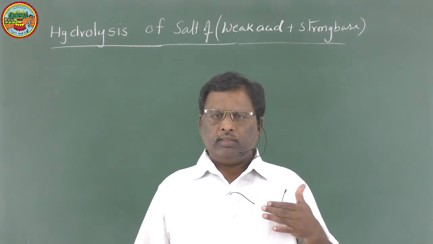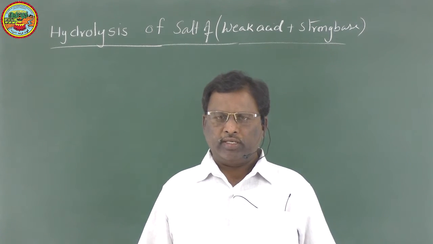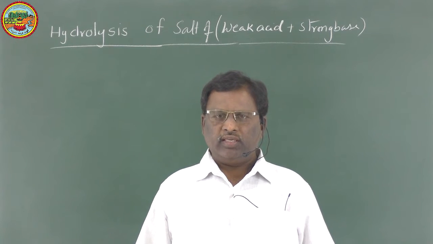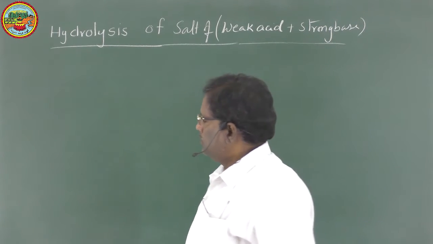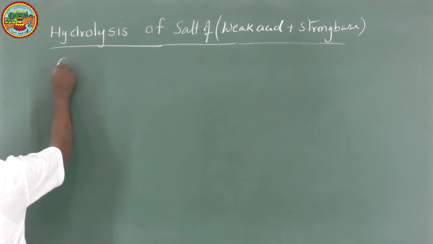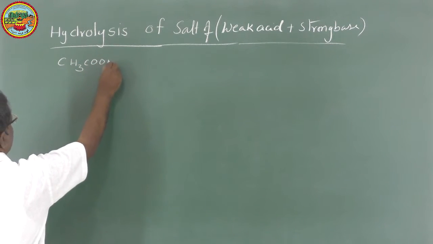Now we are particularly studying a salt which is obtained by the action of a weak acid with a strong base. The best example for this category is CH3COONa.